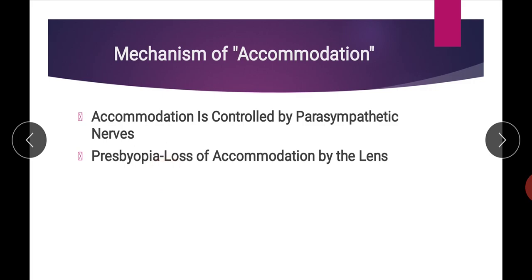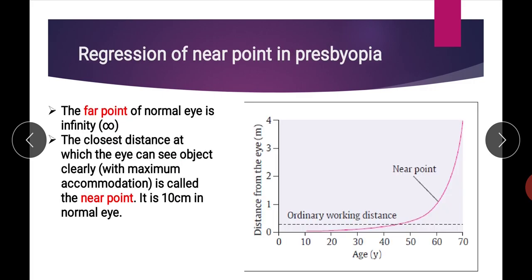Now before going into detail about presbyopia, we first have to know two things. One is the far point, another is the near point. The far point of a normal eye is infinity. It means the parallel light rays coming from a far object are actually coming from an object situated at infinity, and our eye can see at infinity.